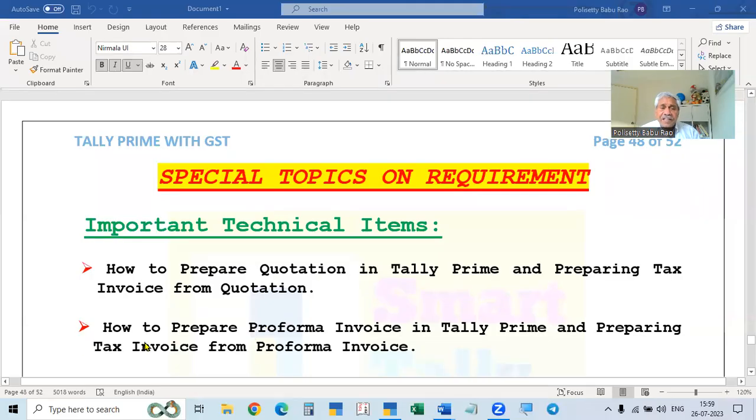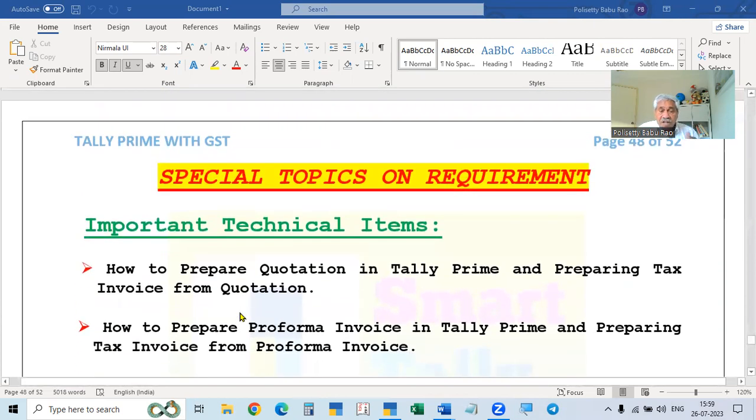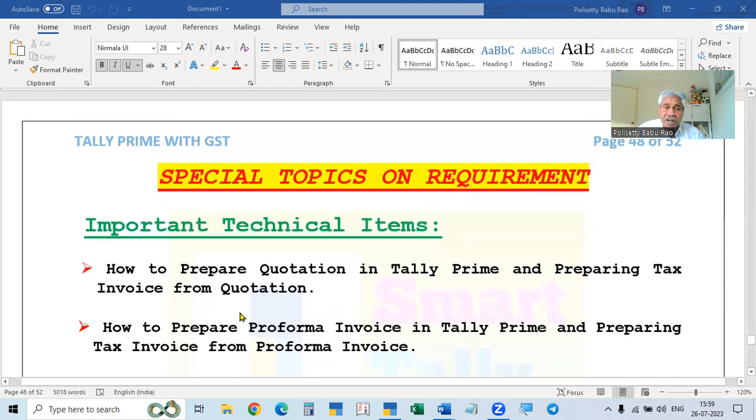And then now we will enter into our topic. Today our topic is actually this topic and the next topic also. These topics were missed when we discussed the purchase and sales. We have to discuss this. I missed it that time, so now I am doing them. There are two topics: the quotation and the proforma invoice. Order processing, purchase and sale order processing, we will take up later.